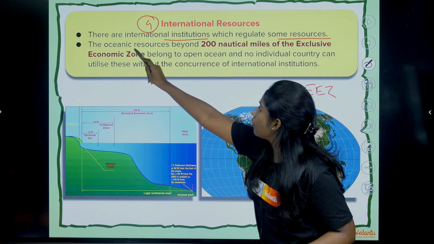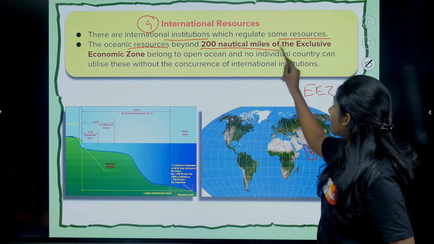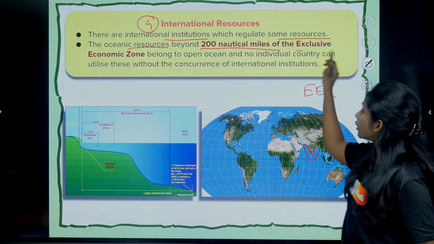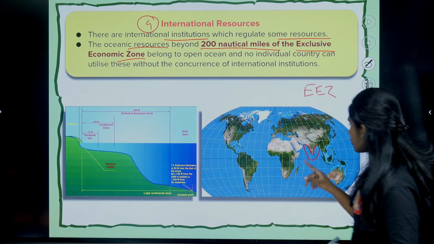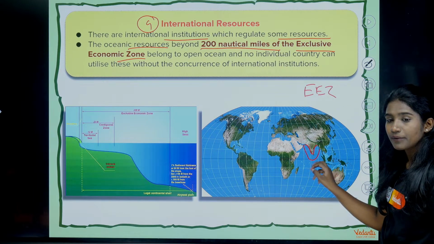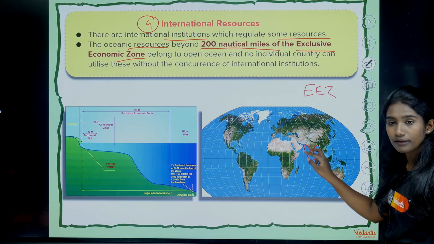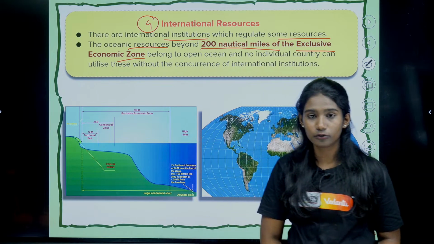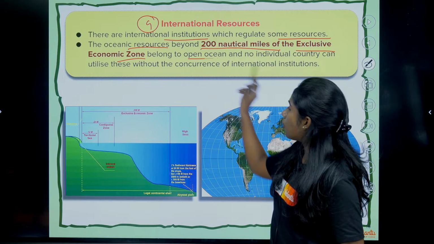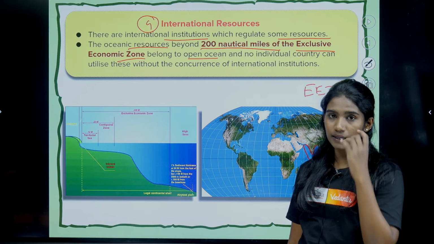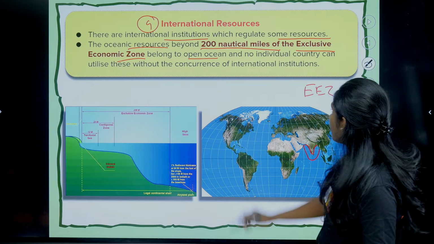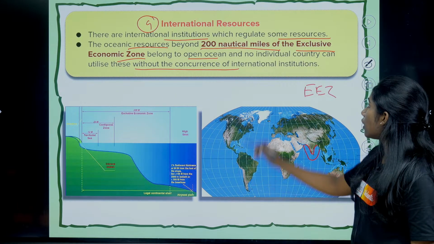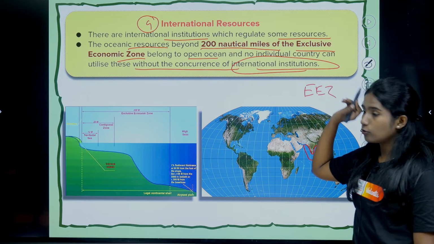Like I told you, the oceanic region that is beyond 200 nautical miles of the EEZ, the exclusive economic zone, beyond this it is an international resource. It is considered open sea or open ocean, wherein no individual country utilizes it without the concurrence of the international institution.